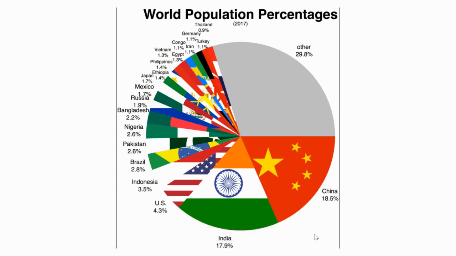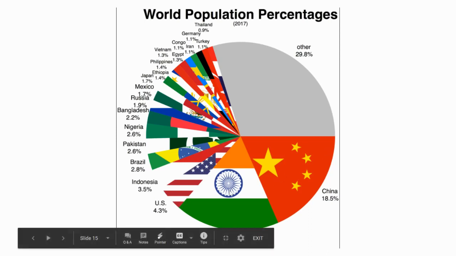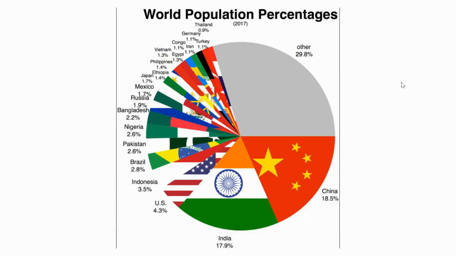India is second. There are a lot of predictions that India will surpass China as the most populated country in the world, maybe in the next few years. We're going to dive into that concept and the reasoning behind that this week. But really, what it boils down to is China is doing some things to try to control the population and decrease the population, where India is not doing some of those things. So you could see a flip at some point in your lifetime. China and India are by far the most populated countries in the world. And then you have the United States, and then we have countries that successively follow behind.